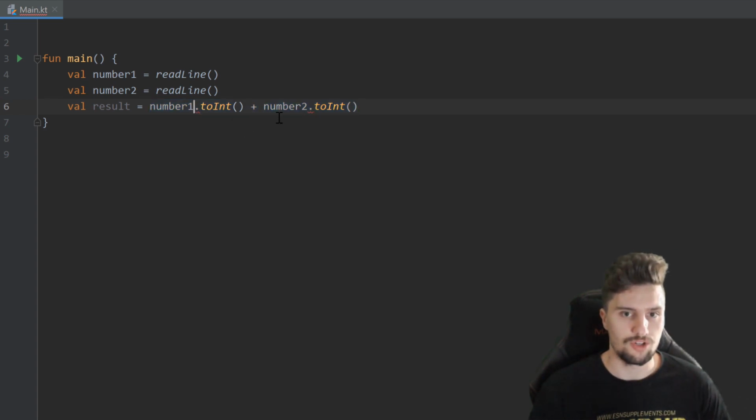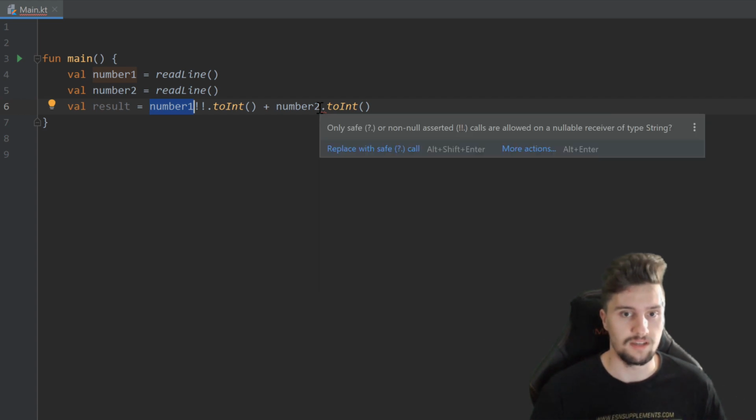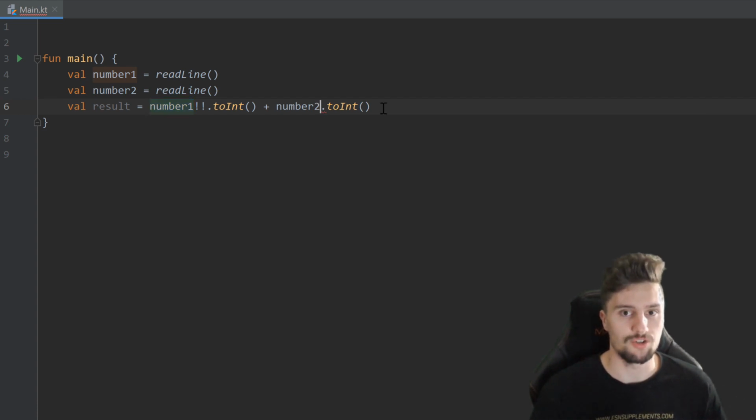And to make sure that something is not equal to null, we can use this question mark here before the dot. So that will only execute this toInt function if this number1 is not equal to null. But in this case here, this won't work, because if this would be null, it would still replace this expression with a null. And then it still wouldn't know how to add this to another number. So what we could do instead is use that double exclamation mark operator, which will just assume that this number1 is not equal to null. So we basically tell Kotlin, trust me, we know this is not null. And if it would be null, then our program would still crash. So that is very similar to Java. We would do that here as well.